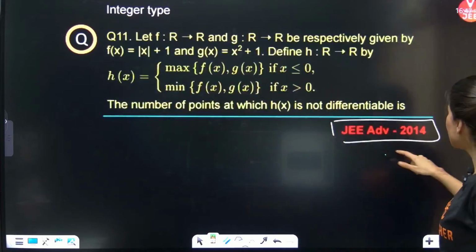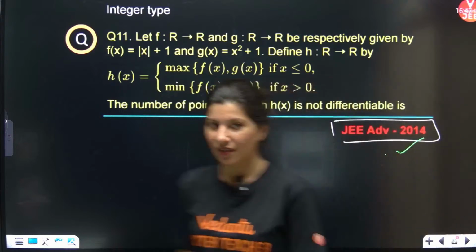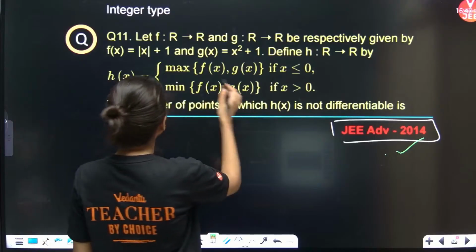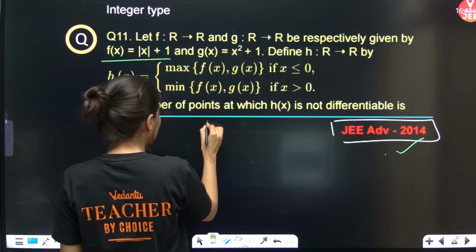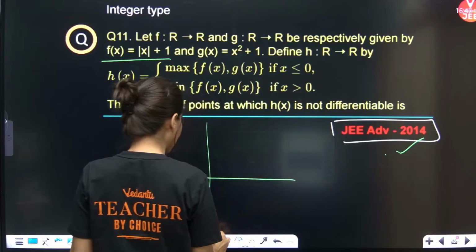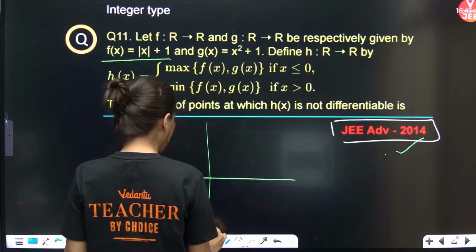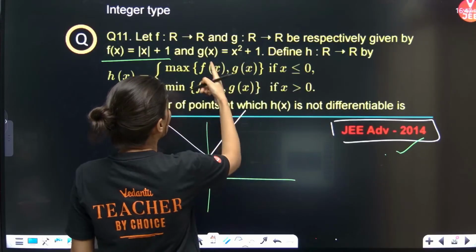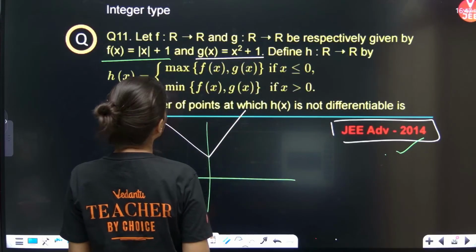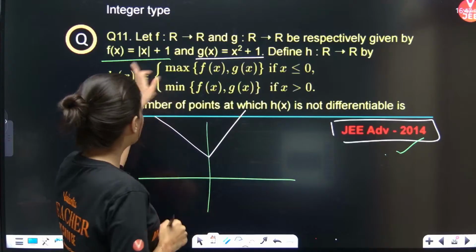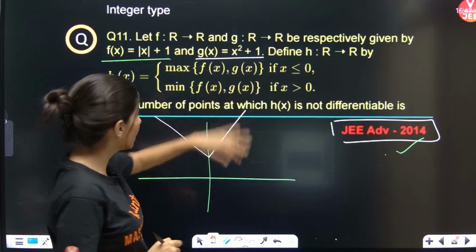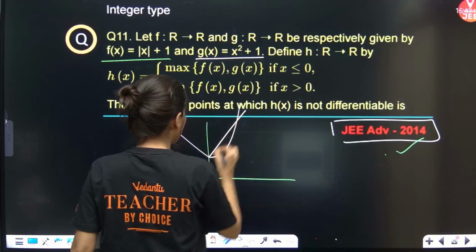Next question, JEE Advanced 2014 question. This is an integer type. So I think f(x) is given as mod x plus 1. This is a proper curve diagram. If you can plot the curve, you'll be able to decode this. So this is mod x plus 1 and this is x square plus 1. For both, if you put x equals 0, f(x) is 1 and g(x) is also 1. So this is how it will look.